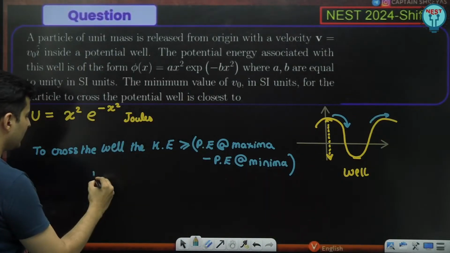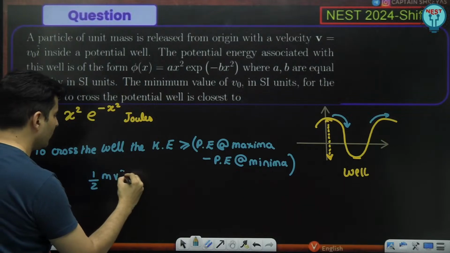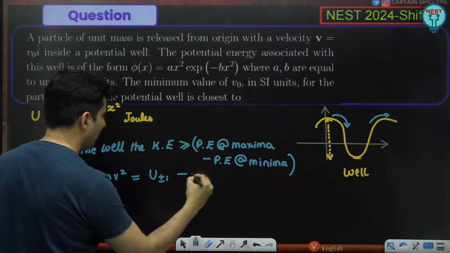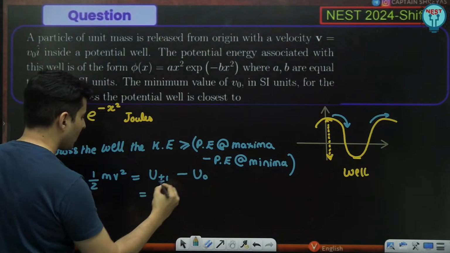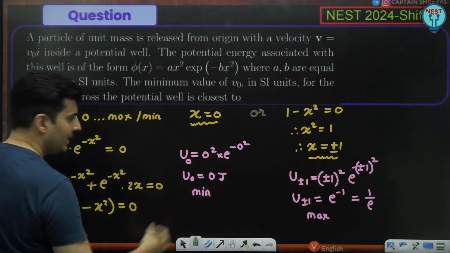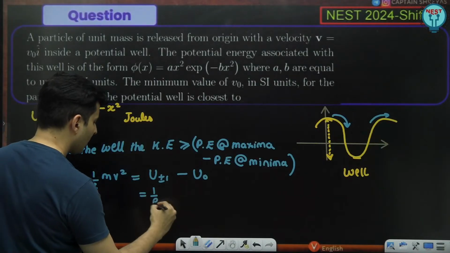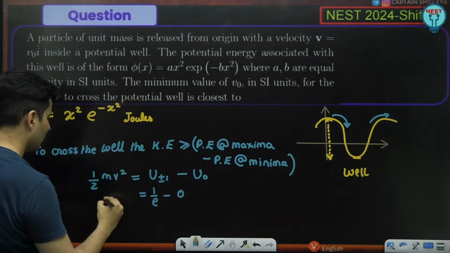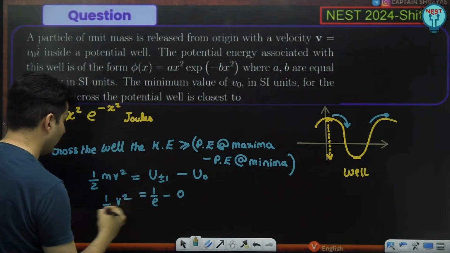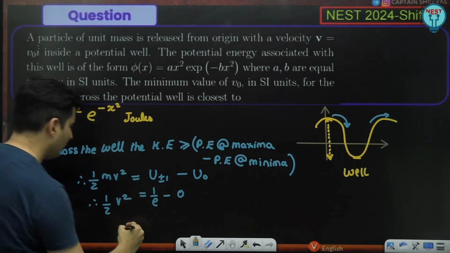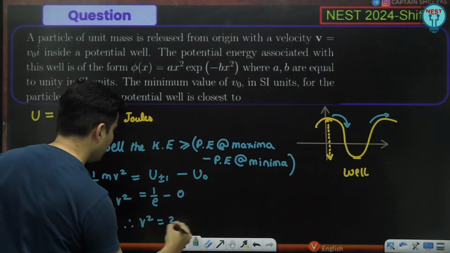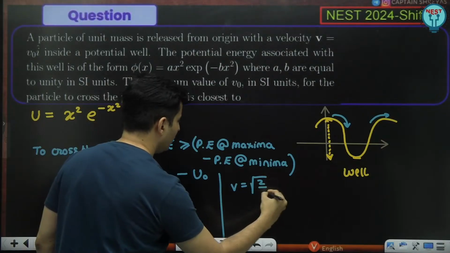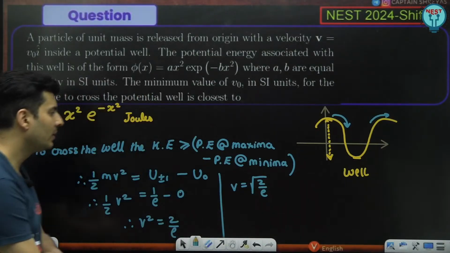So the kinetic energy, half m v square, is equal to the potential energy at plus minus 1 minus the potential energy at 0. Potential energy at plus minus 1 is nothing but 1 by e. At 0, it is 0. Mass is unity, so it is just half into v square, right? Therefore v square will be 2 by e. Therefore v will be root of 2 by e.